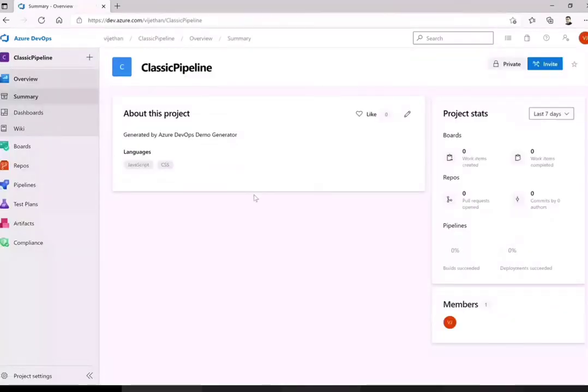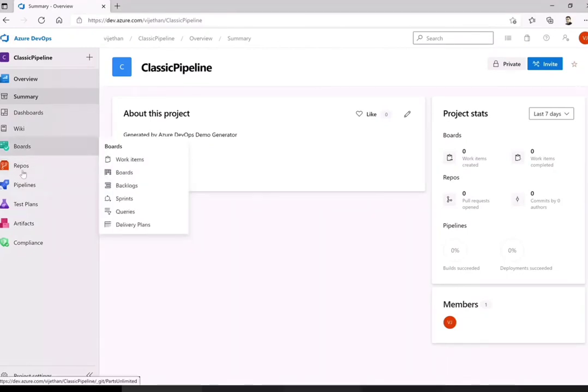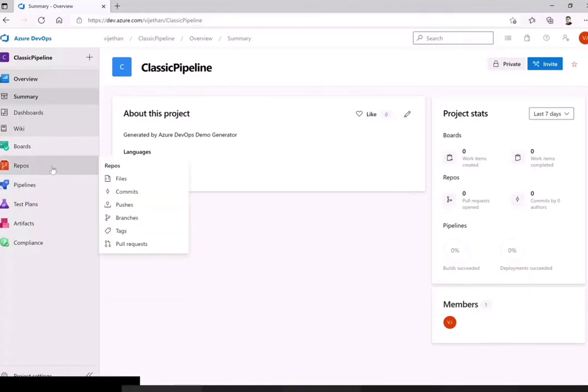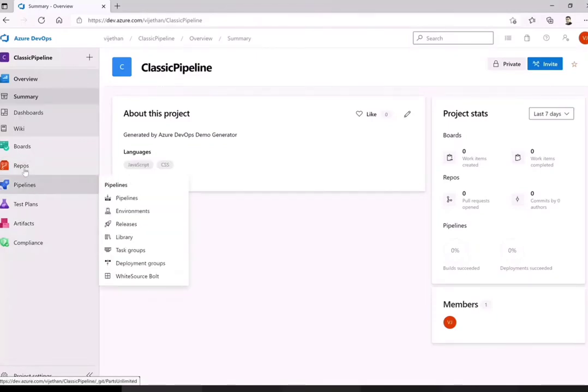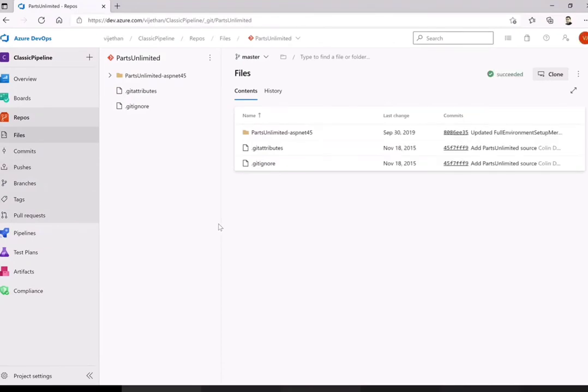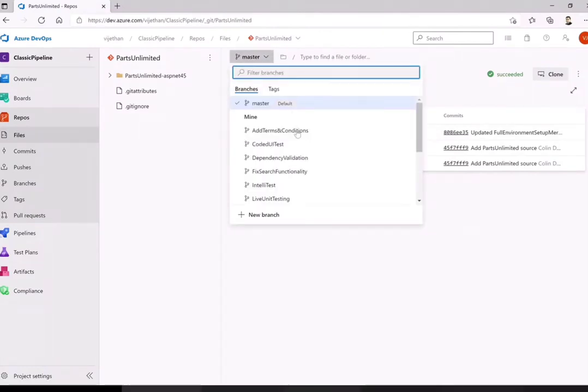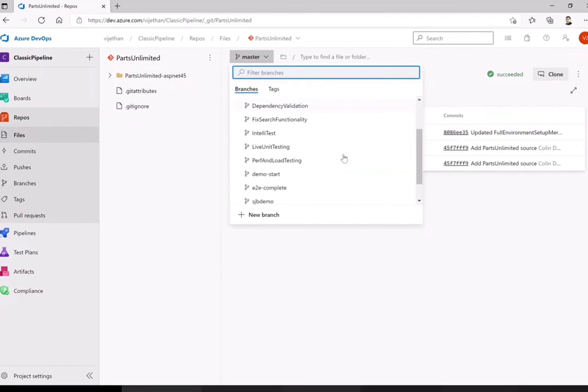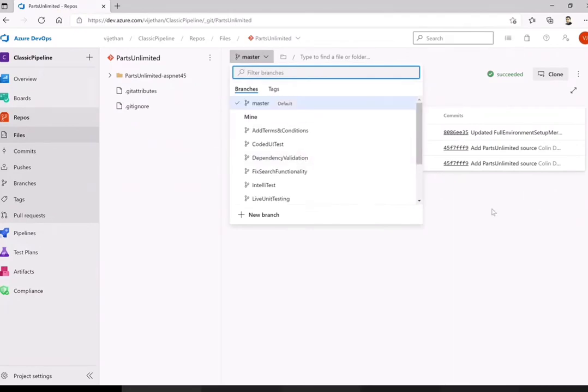Last time in our concepts, I explained in short what each of them does. For the time being, just concentrate on today as we have Azure Repos and Pipelines. So let's first review the code. This is how your files and folders are organized, and above, what you are seeing here are the branches. These are different branches to collaborate across your team.